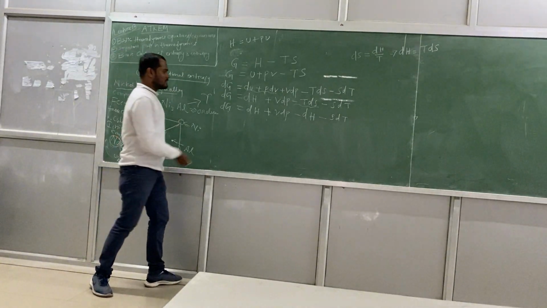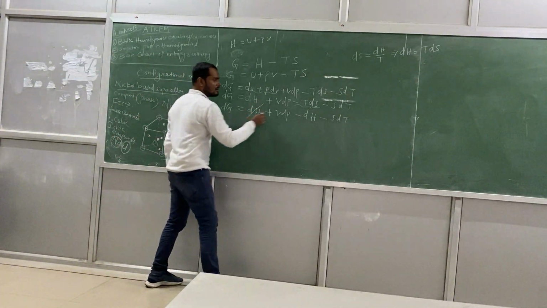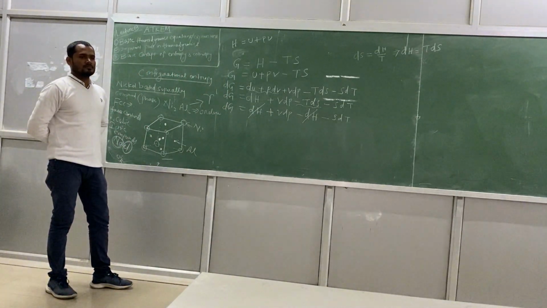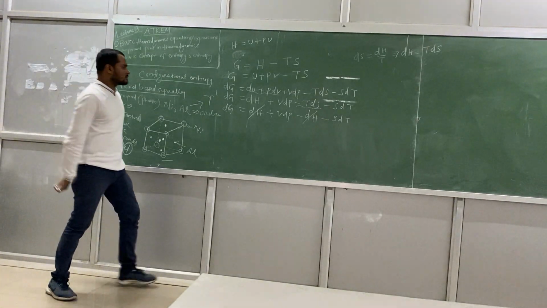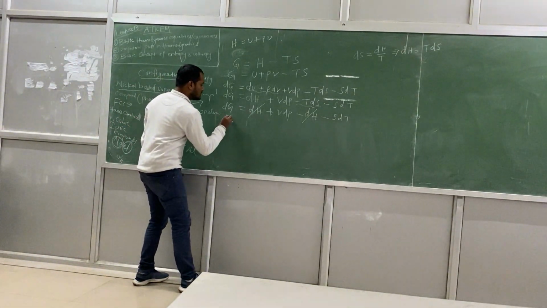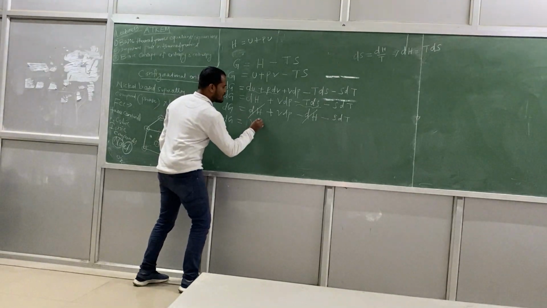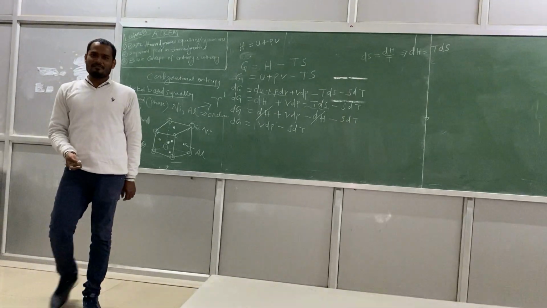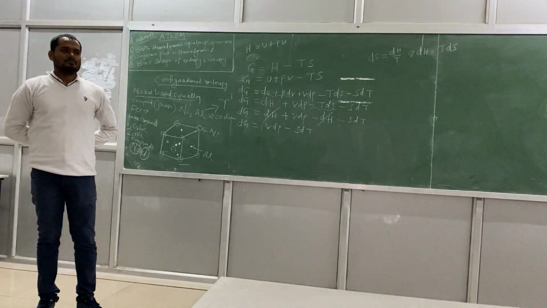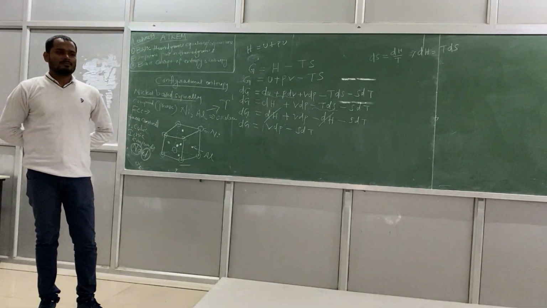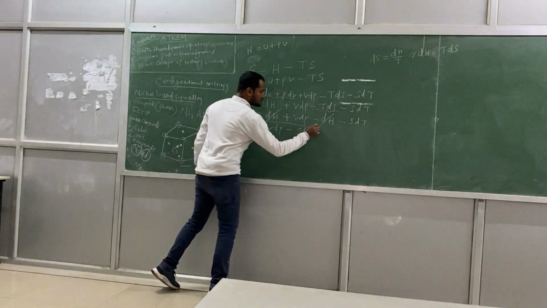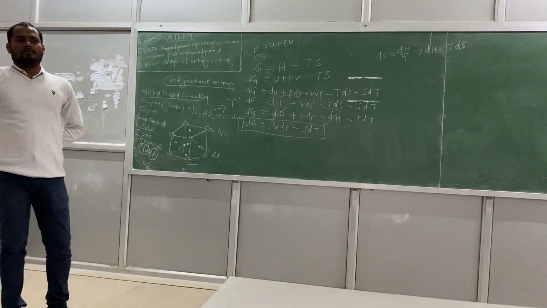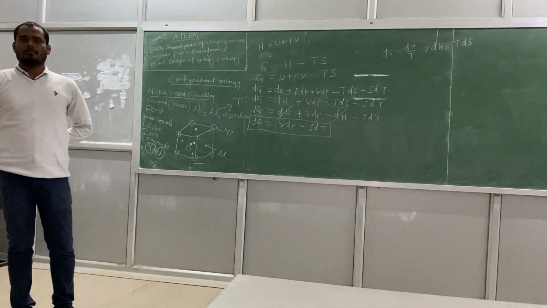Very simple. Then this one will cancel out, positive and negative values. Okay. Then what I can write? dG is equal to VdP minus SdT. So this is a simple way to do the derivation, right? It is okay. So finally, this is the famous equation, the Maxwell equation. This equation is called the Maxwell equation, right?